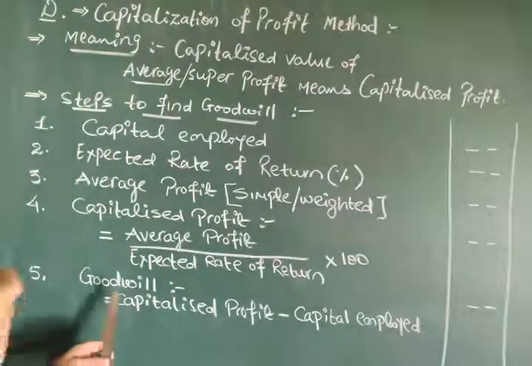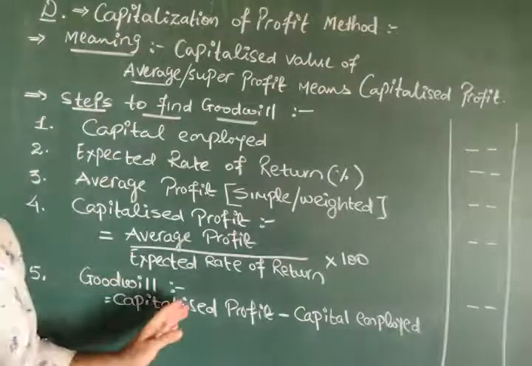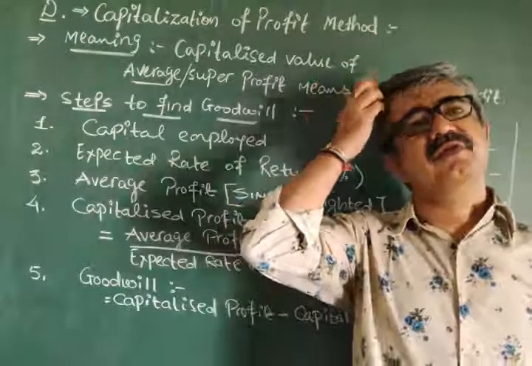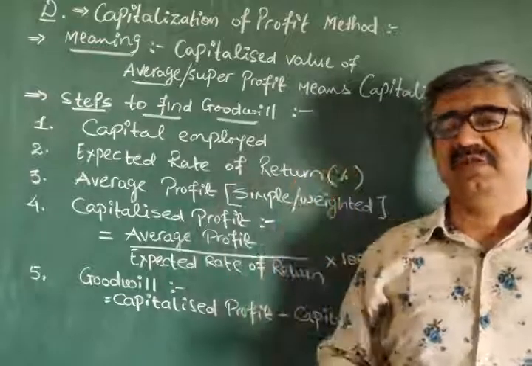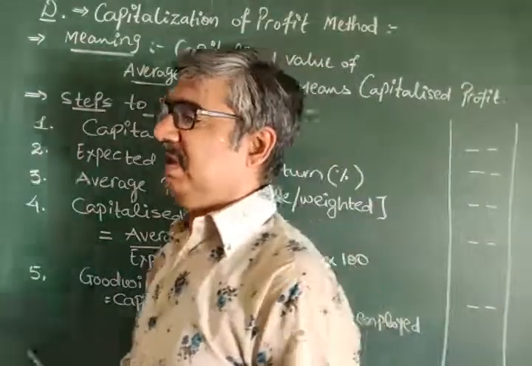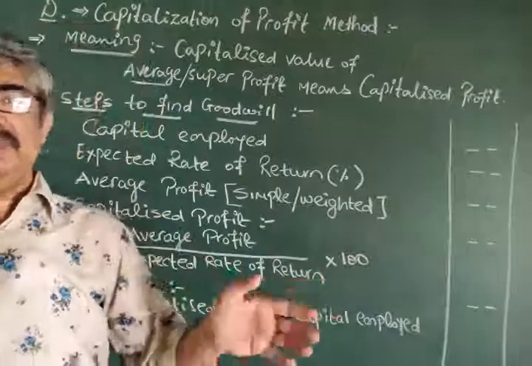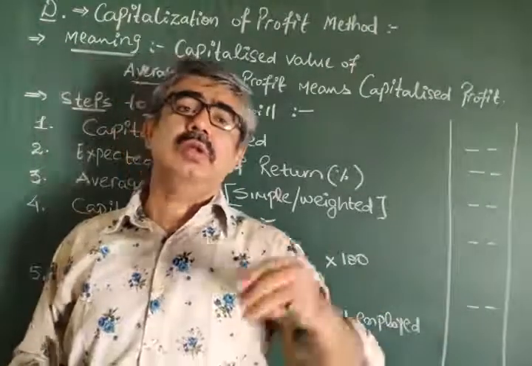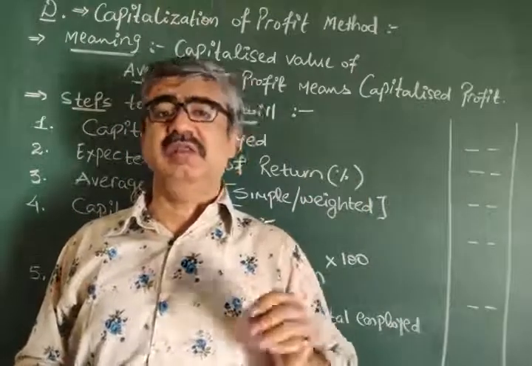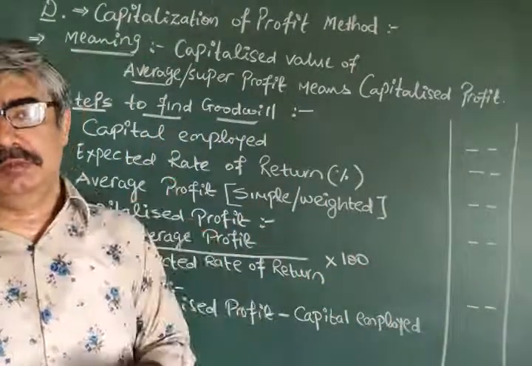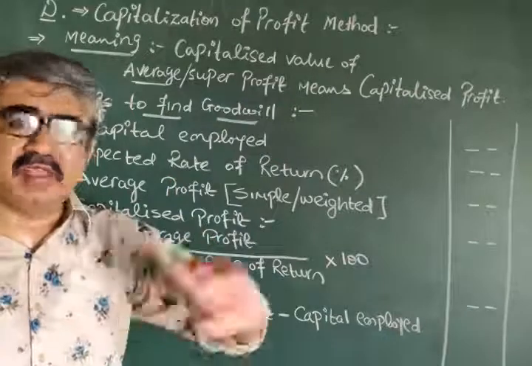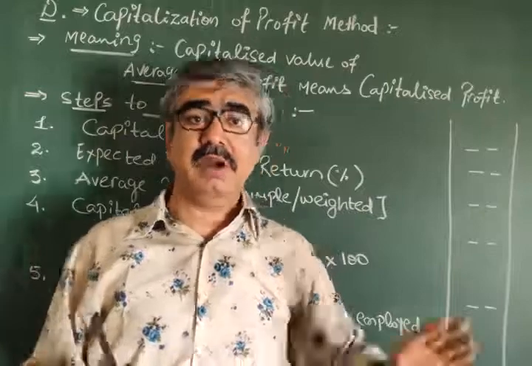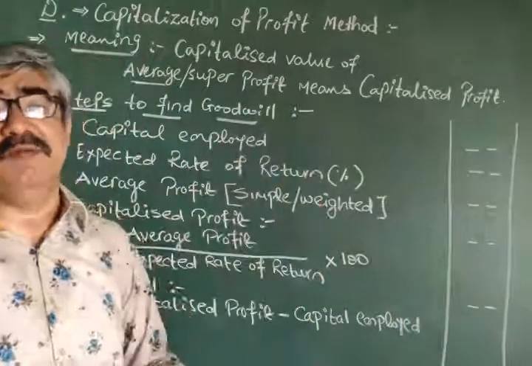And the last one, again something new. Till this method, what we used to do, we used to take goodwill equals to whatever the profit, say simple average profit, weighted average profit, or even super profit, multiplied with the same amount, that is number of years purchase. But in this method it's entirely different.